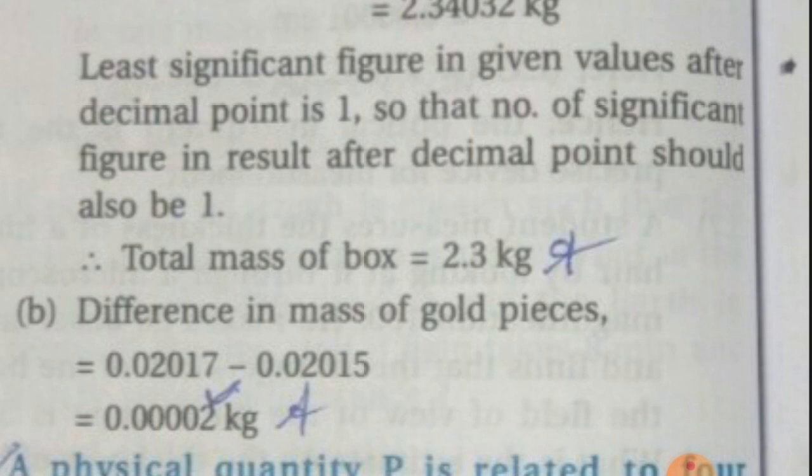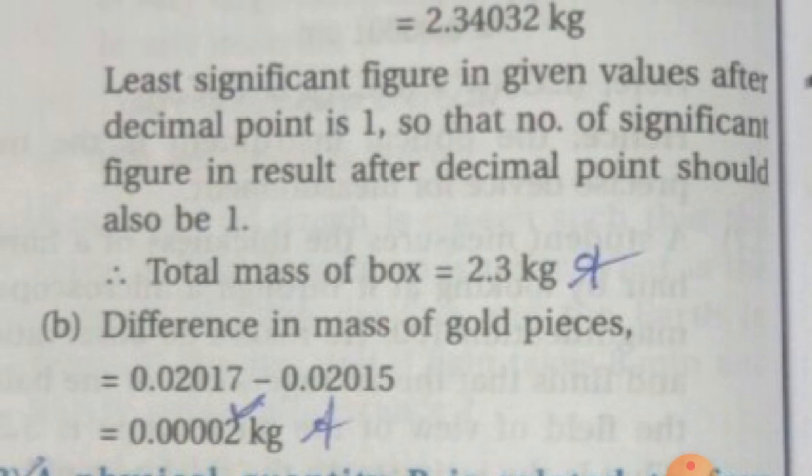Now B part, difference in mass of gold pieces equal to, substitute the values of M1 and M2, that is these two values, and which is equal to 0.4002 kg, which is the final answer. Now here in the case of difference also you have to retain as many decimal places as given in the data. Here after decimal 5 digits are there.